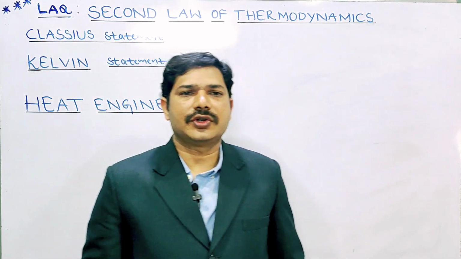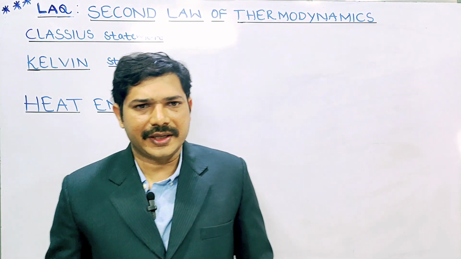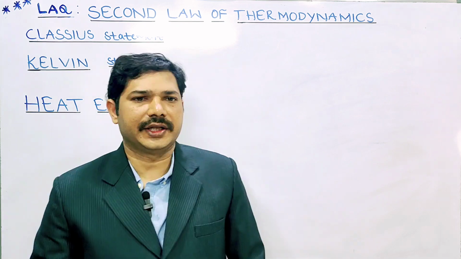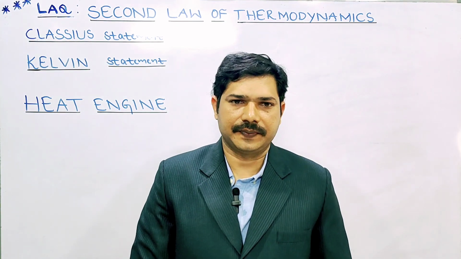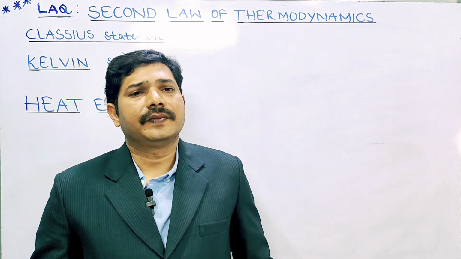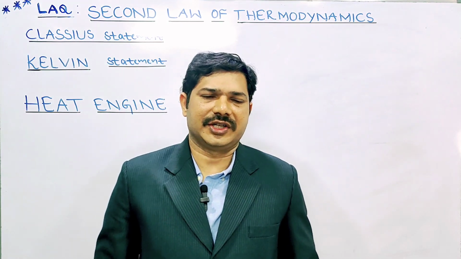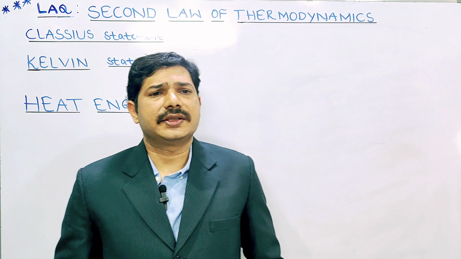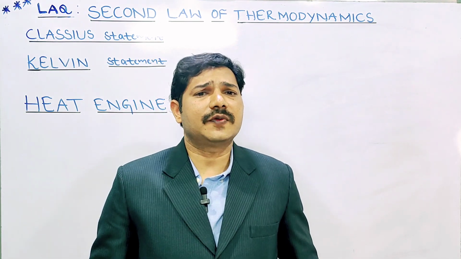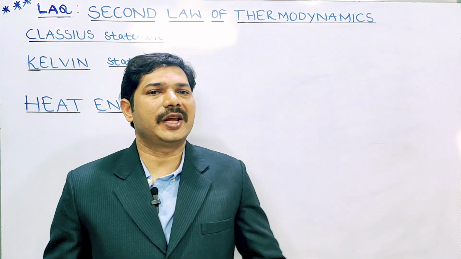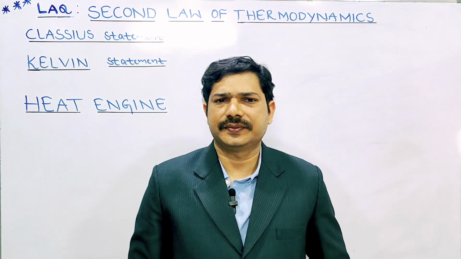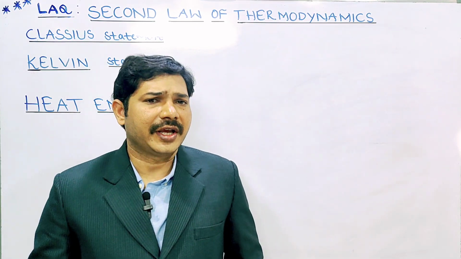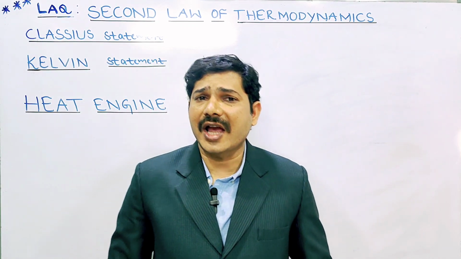The last question: state and explain the second law of thermodynamics, working of heat engine and working of refrigerator, the laws. Here the second law of thermodynamics states that heat always flows from higher body temperature to lower body temperature, and that any heat engine cannot perform with 100% efficiency.